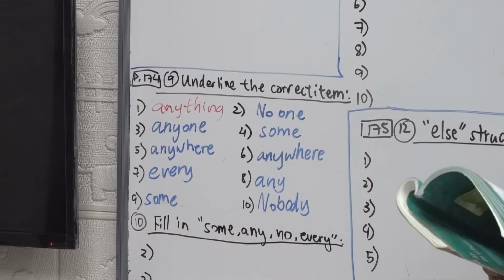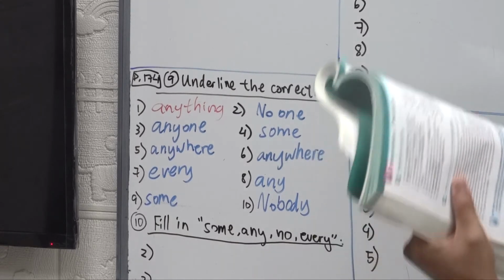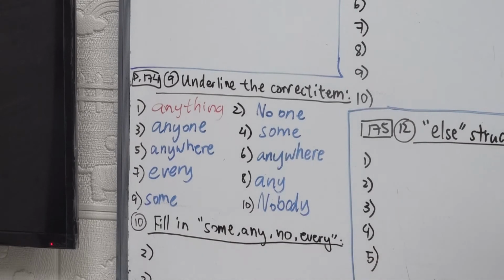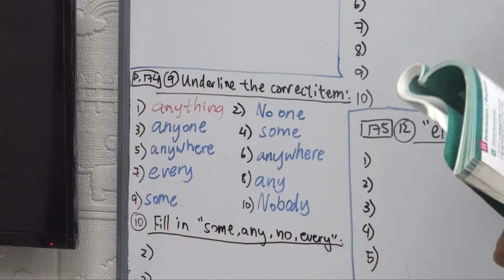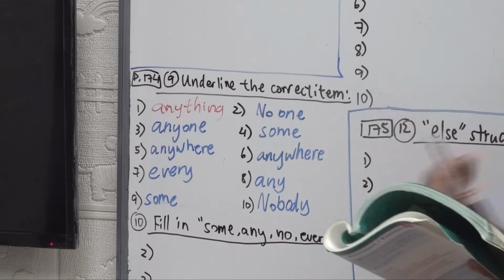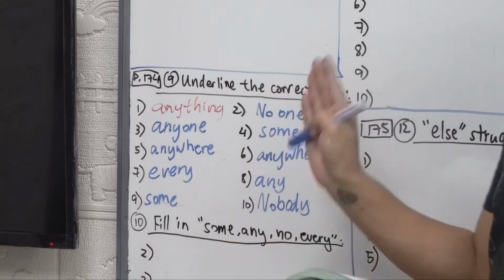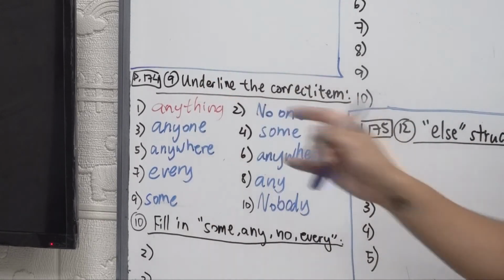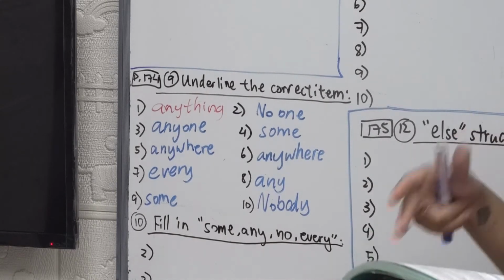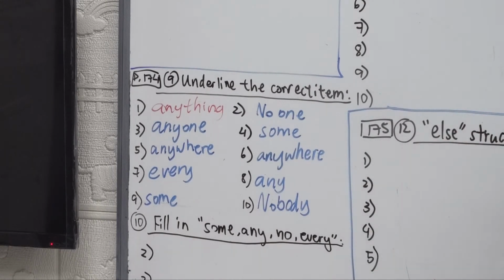Alright, so for 11 to 20, please do this exercise if you can, quickly after watching this whole lesson, so you can try to do it by yourself, for some more practice. And refer to the 10 questions we answered together and also to the table that we just learned on page 173 to correct your answers, okay?